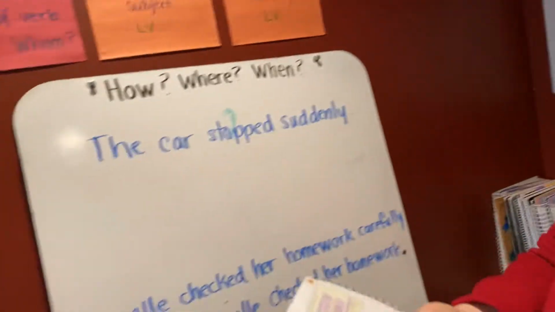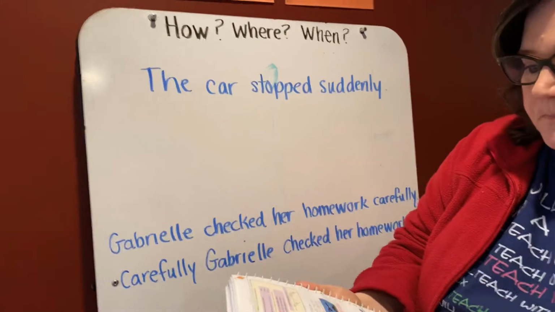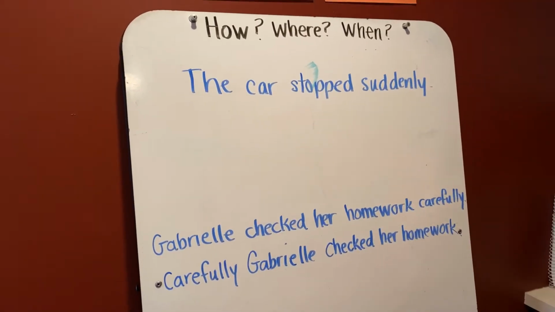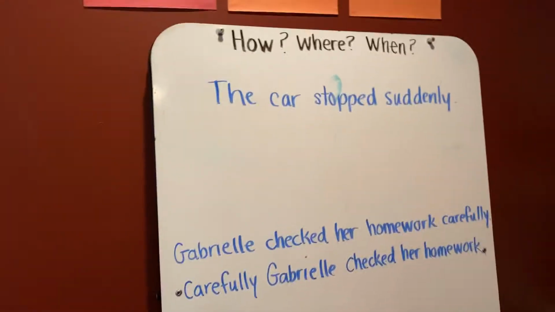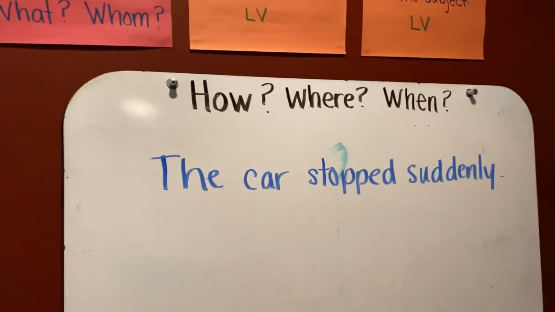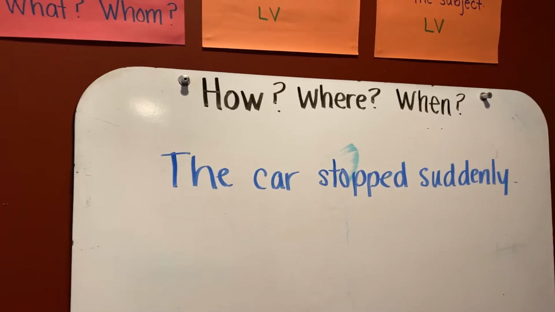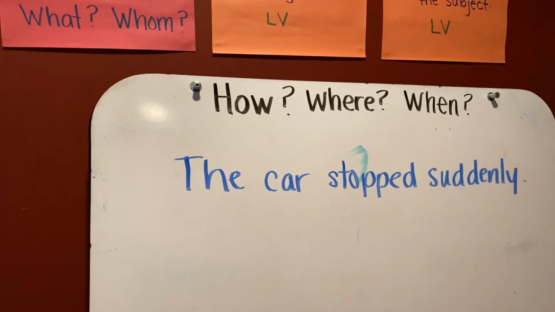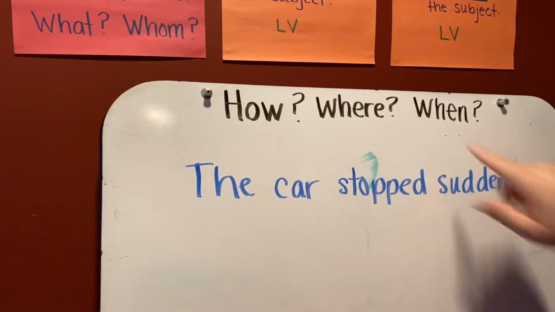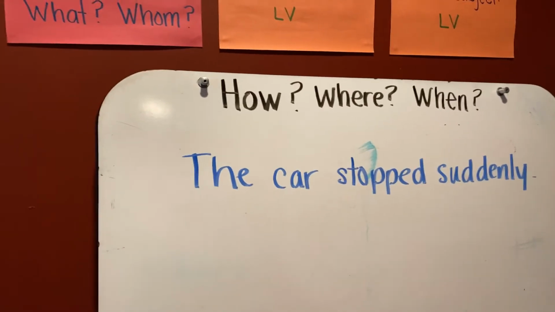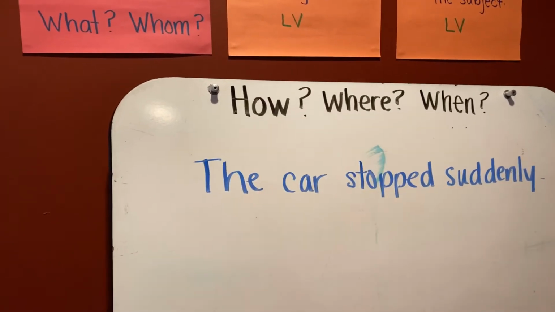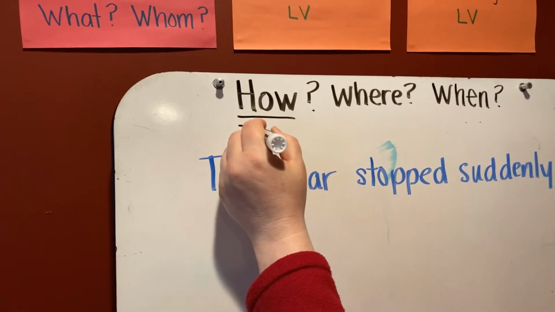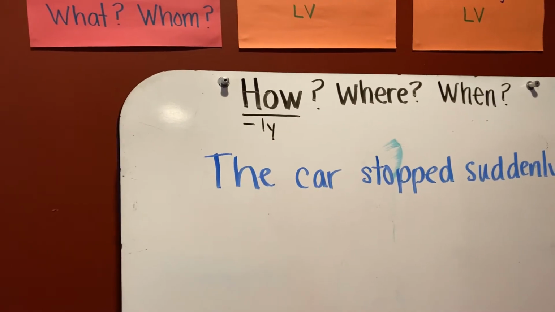Okay, let's look at our board. Today we're on lesson 123, and we're going to be on pages 241 and 242. Let's look at some sentences together before I let you go and get your work done for today. We're going to be looking for adverbs. They describe the verb in the sentence, and they're asking how, where, and when. Often, adverbs that answer the question how are going to end in ly. Not always, but often, okay?